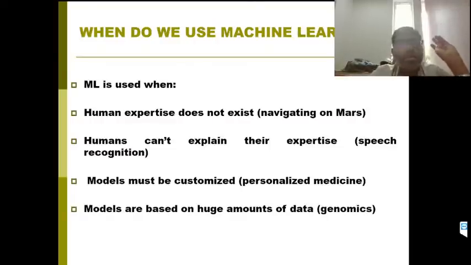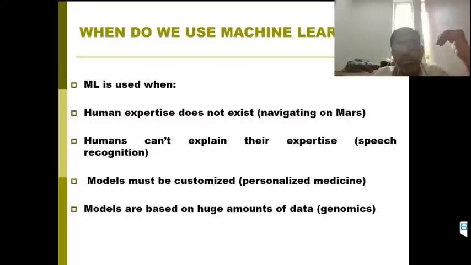Humans cannot explain their expertise. For example, speech recognition. Speech recognition is one of the most advanced research areas in machine learning. It is a very complex task, and human expertise cannot explain it. There we use the artificial intelligence and machine learning approach. Also, models must be customized. For example, personalized medicine. Based on certain values, we can predict some medical advice for patients. That must be customized based on the parameters the medicine should be suggested for. There we need the customization.